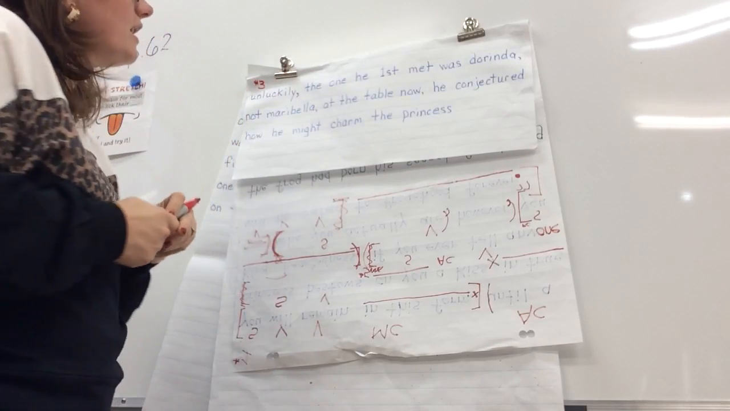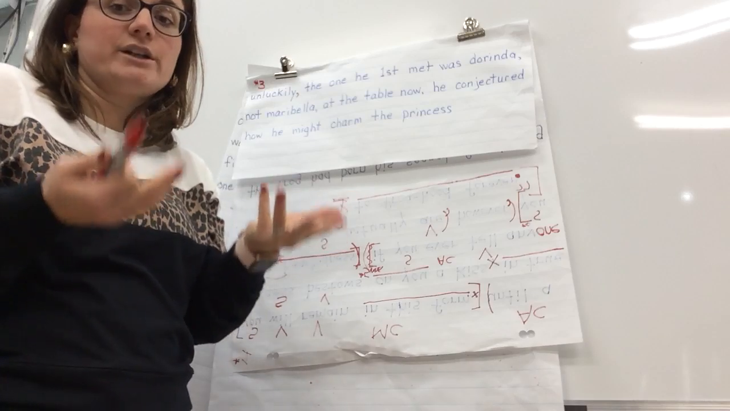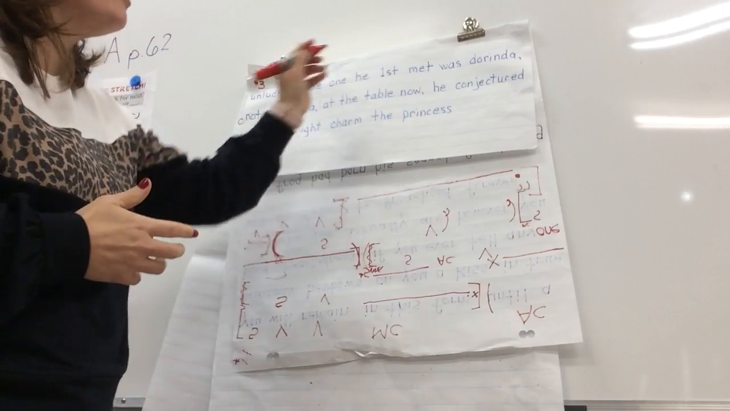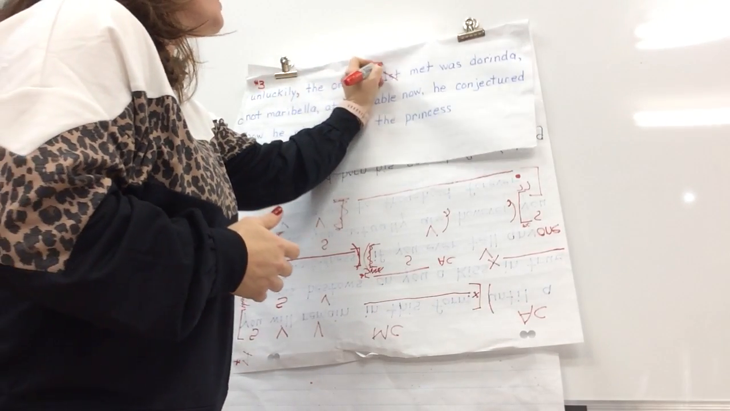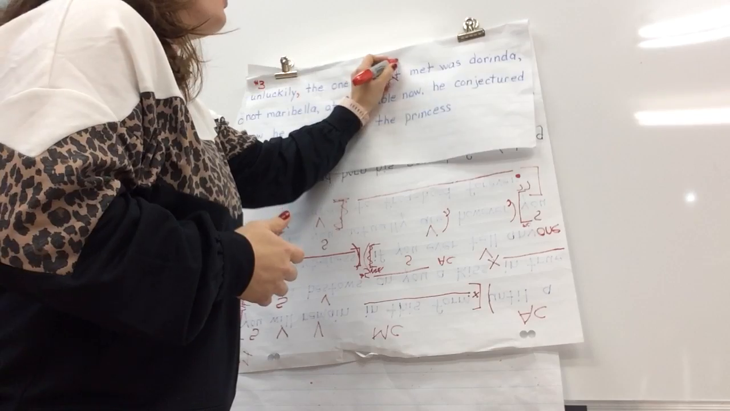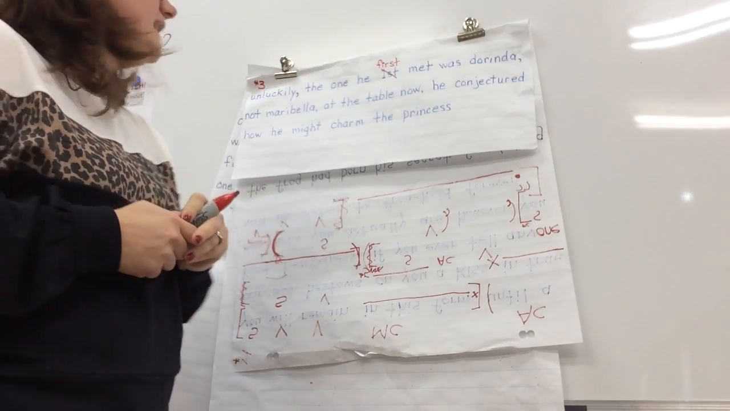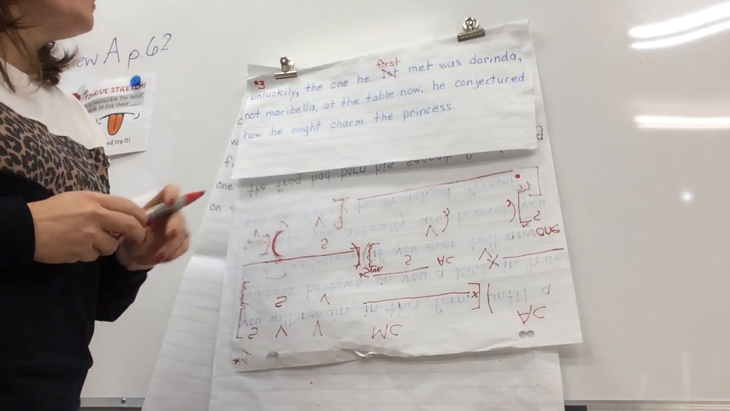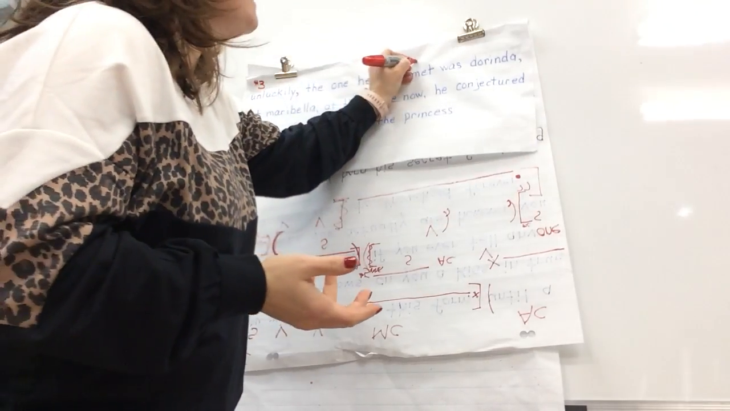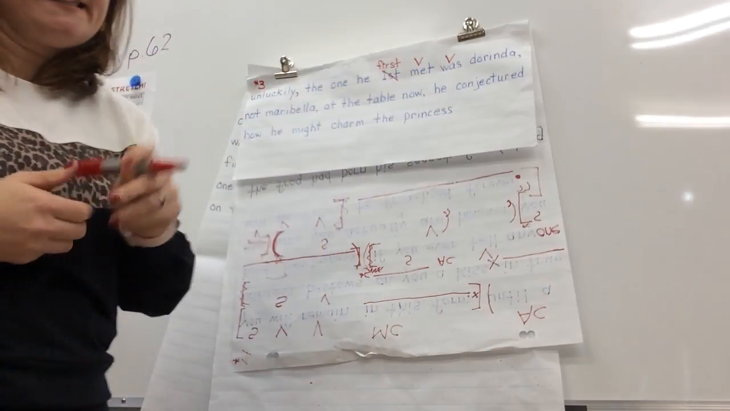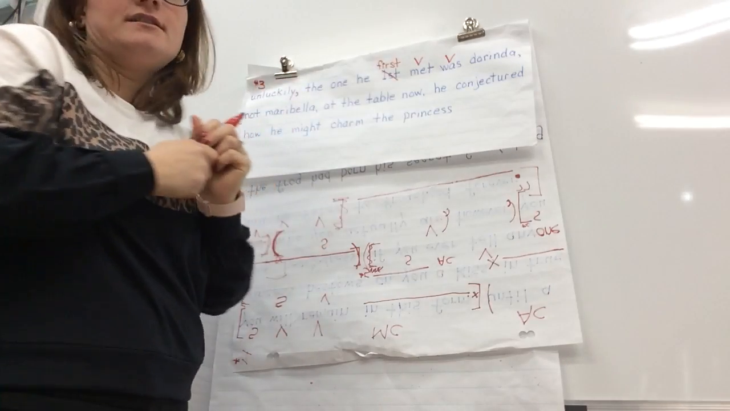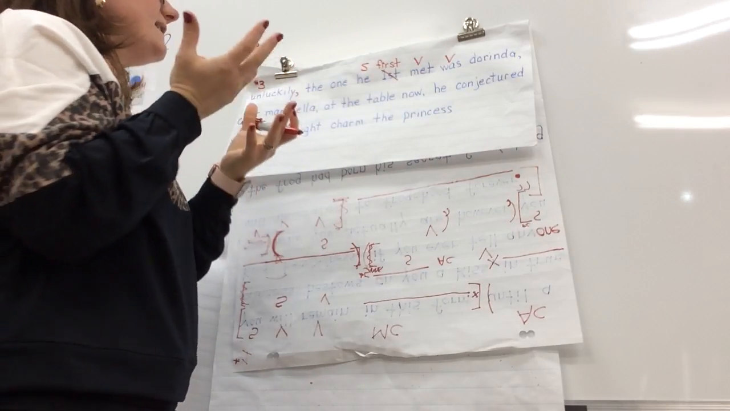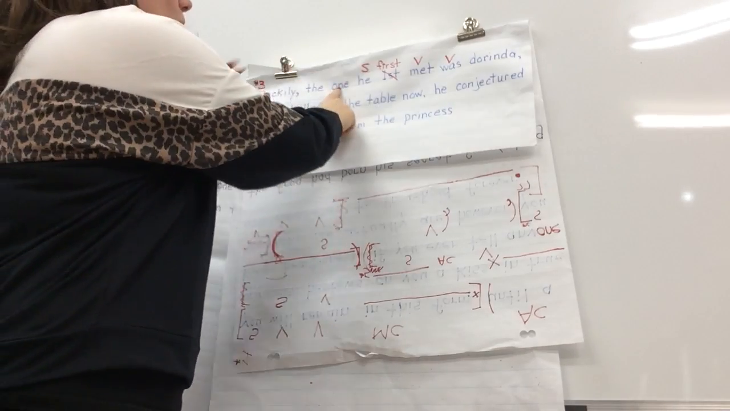Okay, now we're going to go along and find our subjects and our verbs. Okay, unluckily, the one he first met. Now, this is not how we're going to write this. We're going to write it out as a word. Okay, so he first met was Dorinda. So we've got 2 verbs. We've got met and we've got was. Okay, so who met? Who met? He met, so that's the subject with met. And who was? The one.